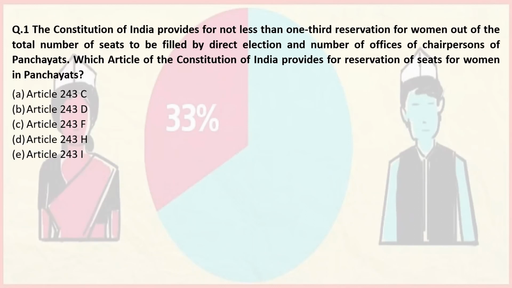Based on the facts we have studied today, let us solve certain questions. These questions are framed on the questions that were asked in the RBI Grade B exam. The first question: the Constitution of India provides for not less than one-third reservation for women out of the total number of seats to be filled by direct election and the number of offices of chairpersons of panchayat.